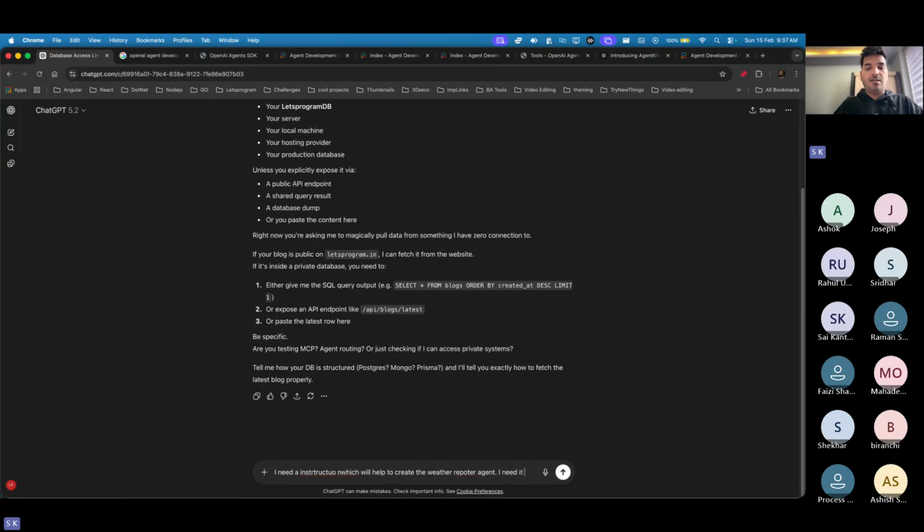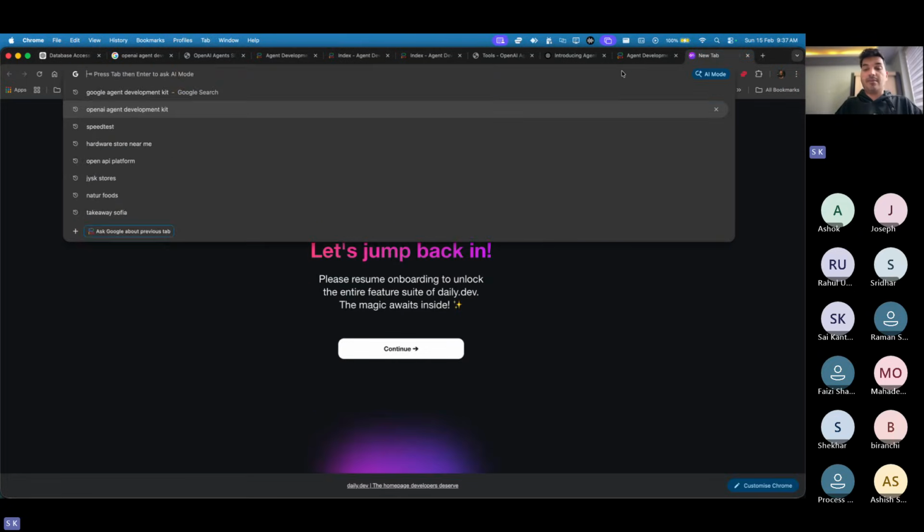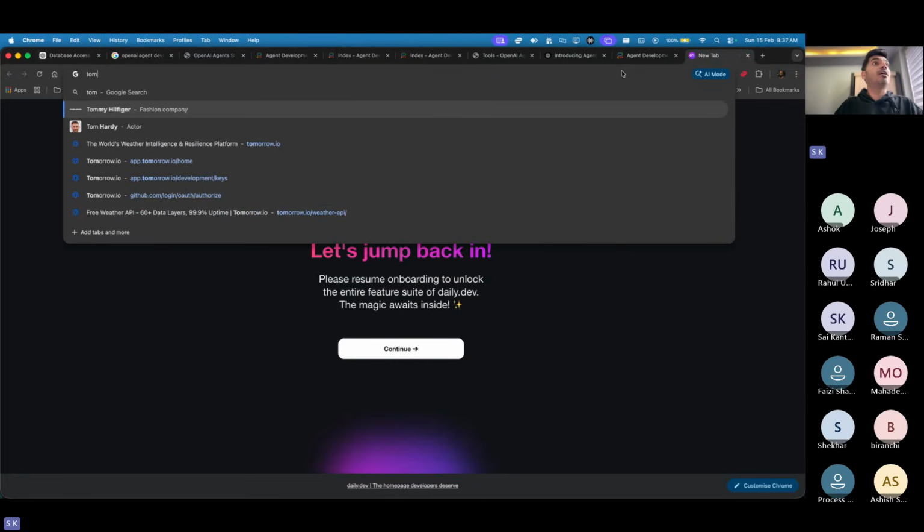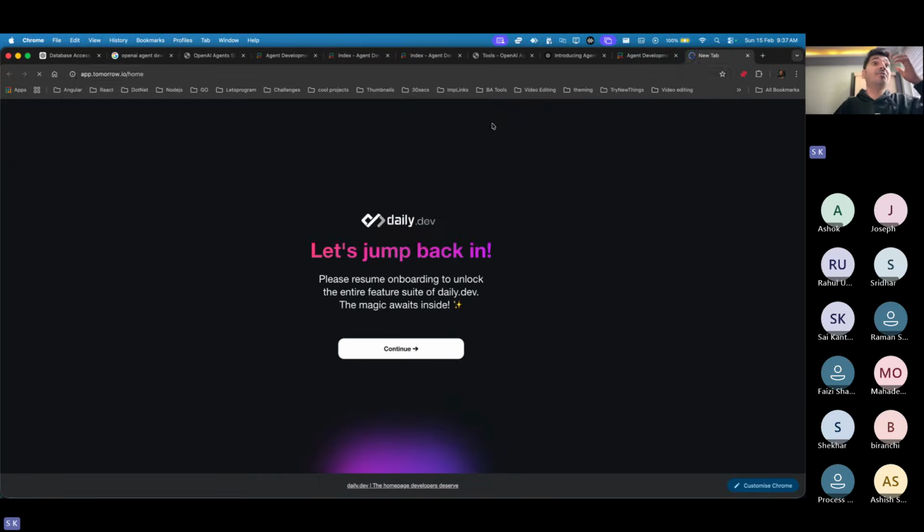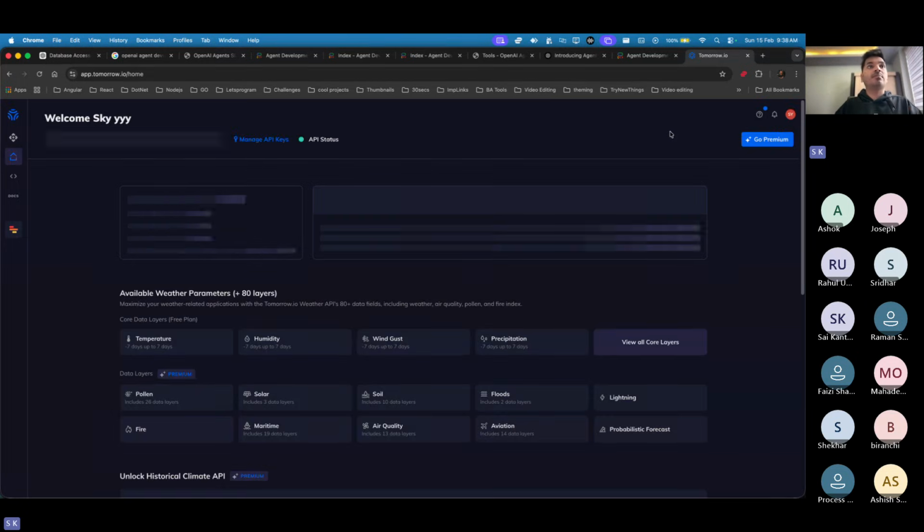I need it in tabular format, and I need to have an example. Maybe I'm going to use tomorrow.io, which is what I use for weather API stuff. I need to give some context to my LLM so that it can prepare some data for me.